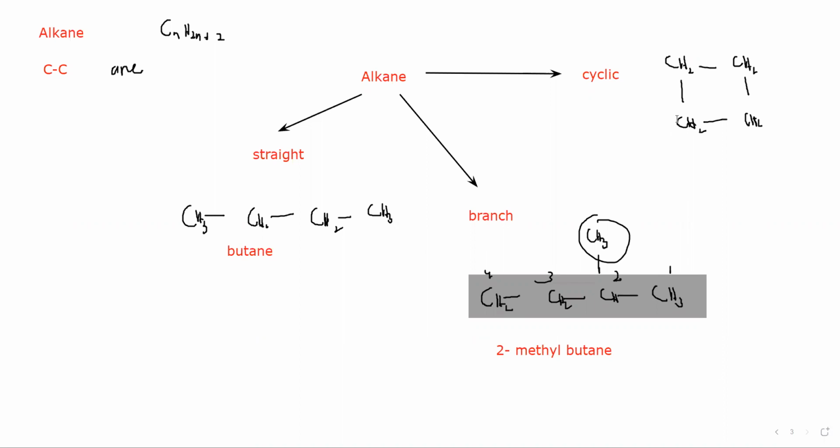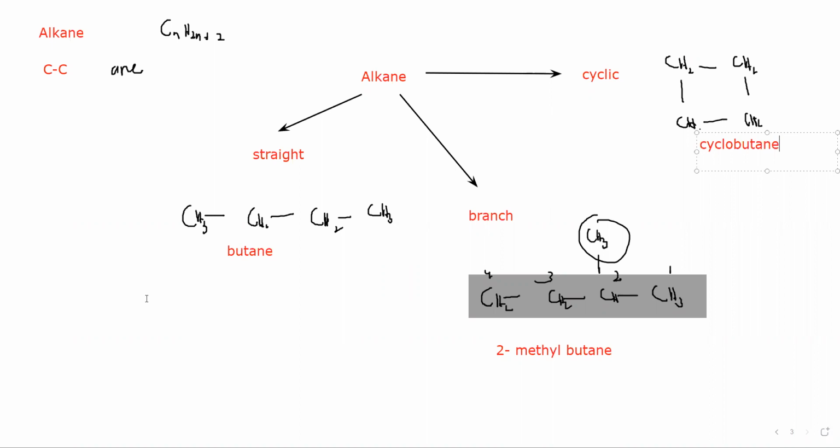What about the cyclic one? What is the name of this compound? Yes, the cyclic one is cyclobutane. Cyclo because they are cyclic, and "but" because there are 4 carbon atoms, and they have a single bond. Due to that single bond, it is "ane". So it is cyclobutane.